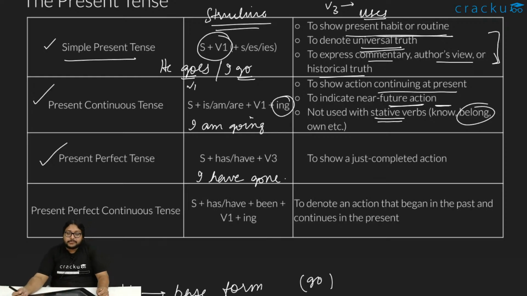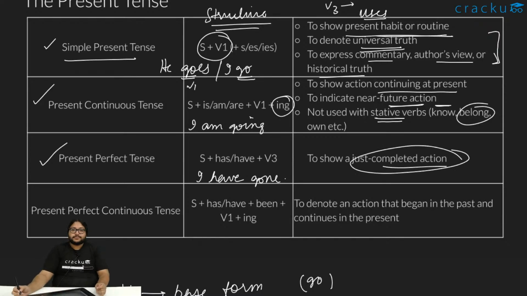And when do we use a present perfect tense? We use it to show a just completed action. It's like an action which started somewhere in the past, but right now I just completed. Like I have finished writing this sentence. I just now finished writing this sentence. So that is a perfect tense. A present perfect is used there.